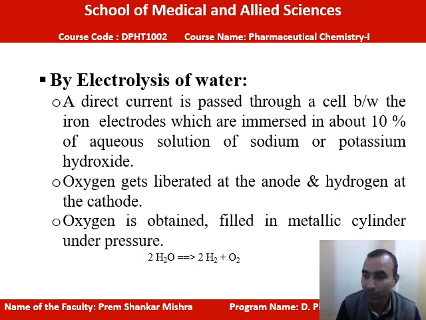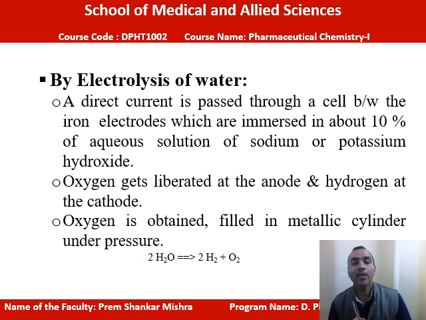Another important method for preparing oxygen is the electrolysis method, here electrolysis of water, as a direct current is passed through a cell between iron electrodes, which are immersed in about 10% aqueous solution of sodium or potassium hydroxide. Oxygen gets liberated at the anode and hydrogen at the cathode. Because oxygen carries negative charge, it is deposited at the anode, and hydrogen has positive charge, so it is deposited at the cathode.